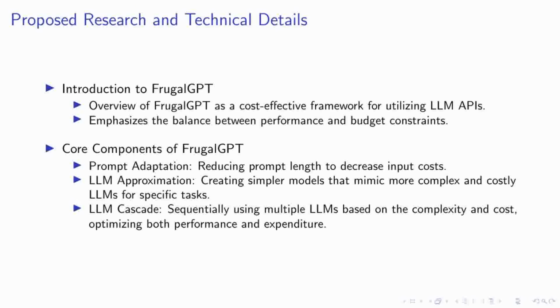FrugalGPT represents a transformative approach in the utilization of large language model APIs, striking an optimal balance between cost efficiency and performance. This framework is particularly designed for scenarios where budget constraints are as critical as the accuracy of the results. At the heart of FrugalGPT are three core components. First, we have prompt adaptation, which focuses on minimizing the length of prompts. This reduction is crucial, as it directly...